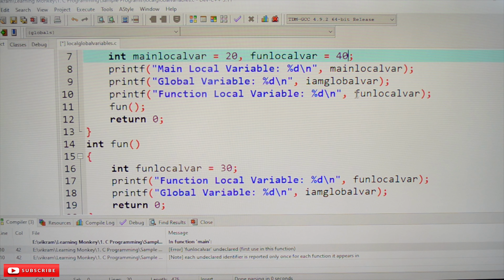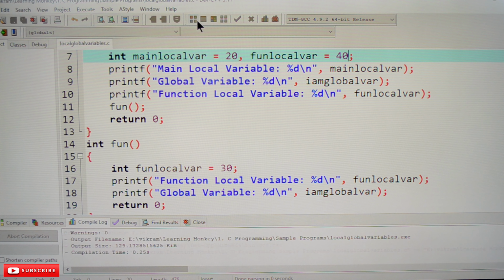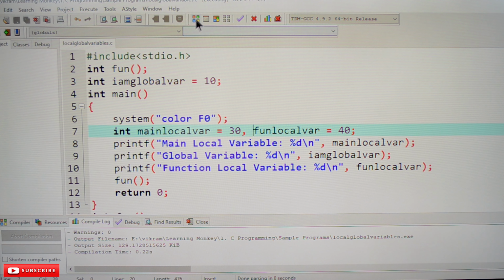Obviously it is going to consider the variable which is local to it. Let's check what value will get printed. So there are no errors, because this variable has already been declared within main. Now let's try to execute this program with the fun local variable declared in main also. So compile this program, run this program. Okay, the program is getting executed.